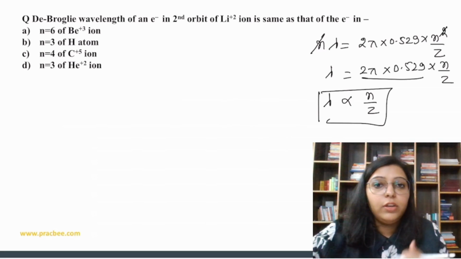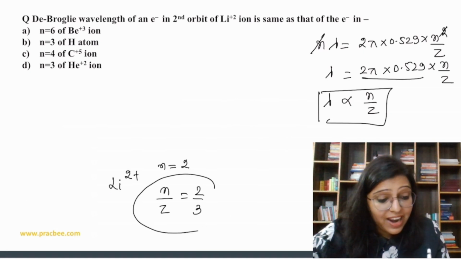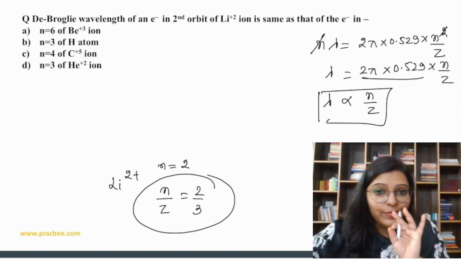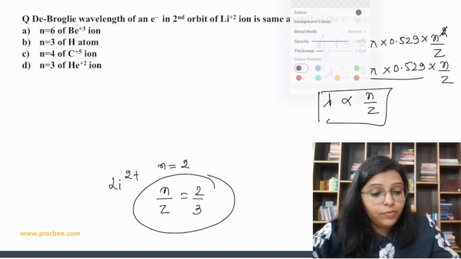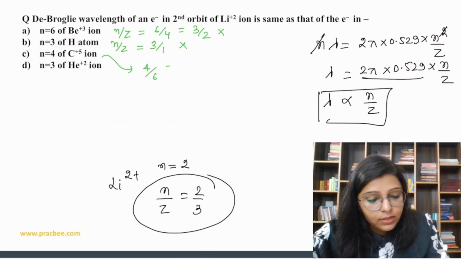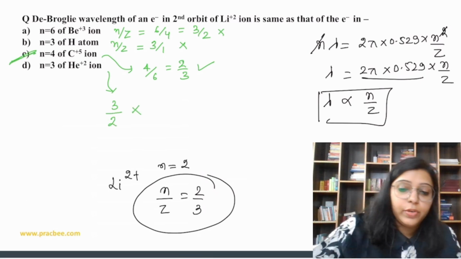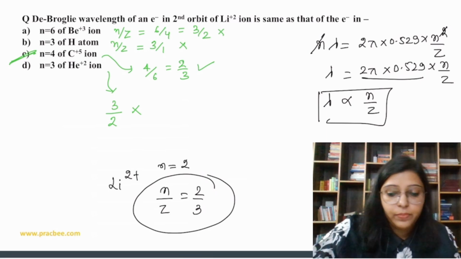So we have to find the value of n upon z. For Li2+, n value is 2 and z is 3, so n upon z is 2 by 3. It means we have to find which option gives 2 by 3. Here n by z is equal to 6 upon 4, so that is 3 by 2? No. For this one, n by z is equal to 3 by 1? No. For this one, we get 4 by 6, so we get 2 by 3. So this is the answer. For this one, we get 3 by 2, so no. So the answer is option number 3.